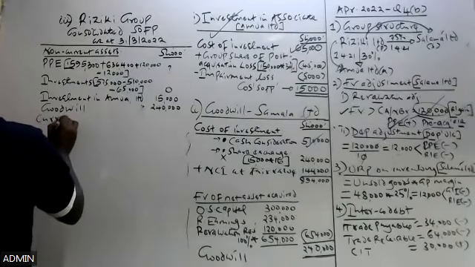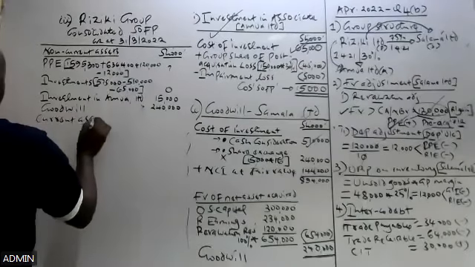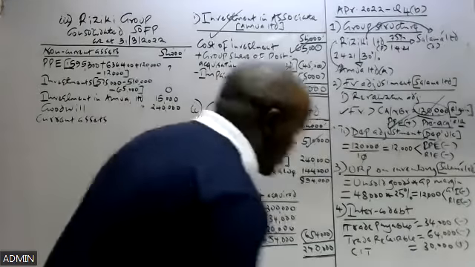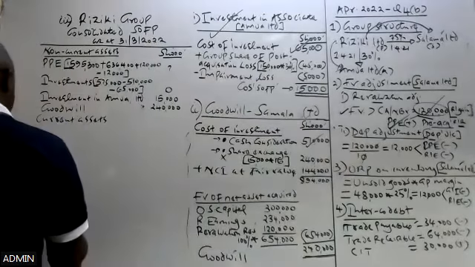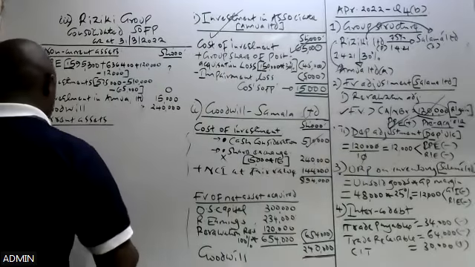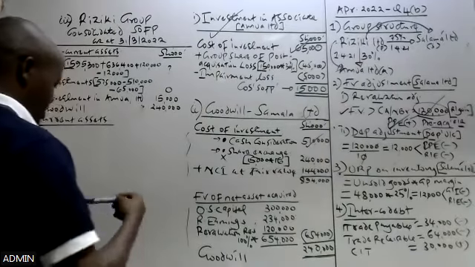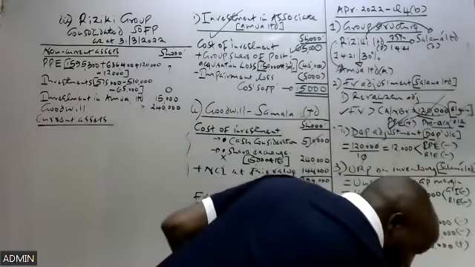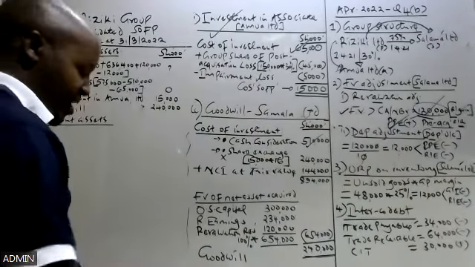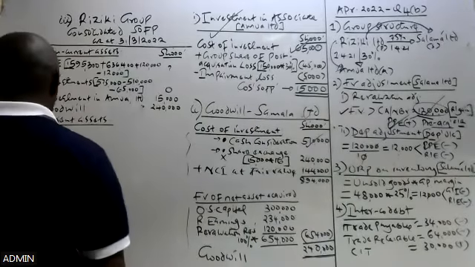Then from there we proceed and record the current assets. Now for the current assets, how many items do we have there? We have three items.